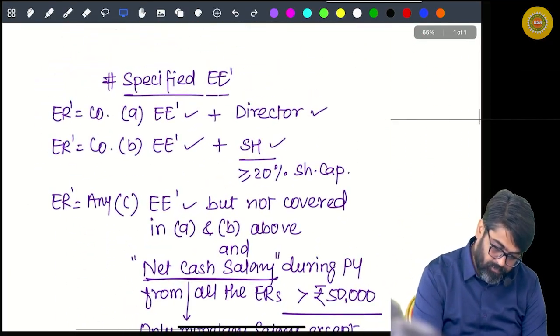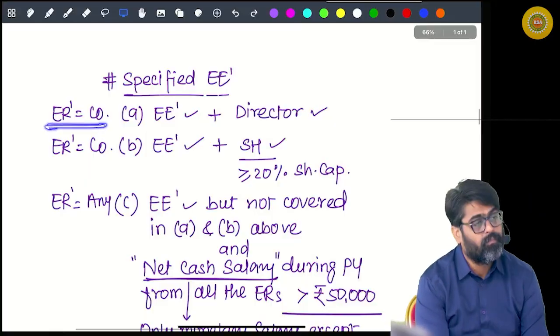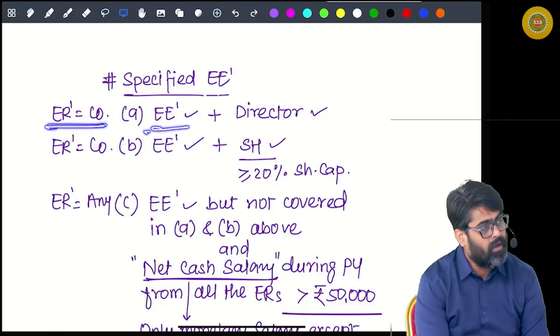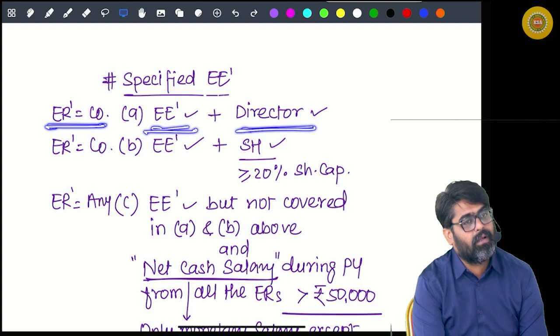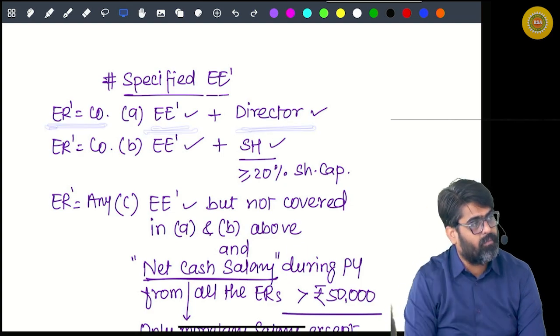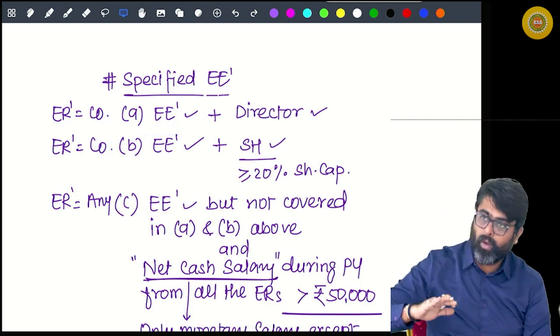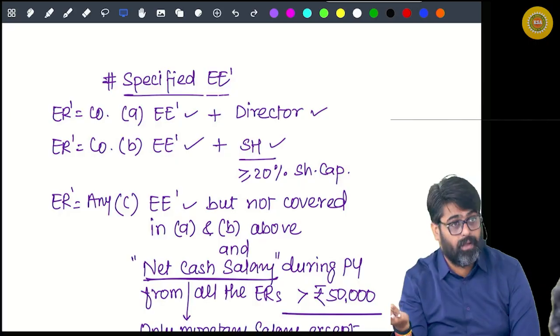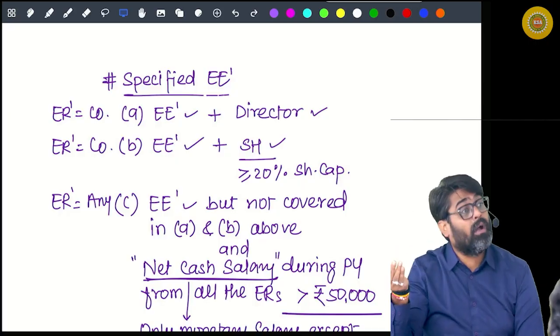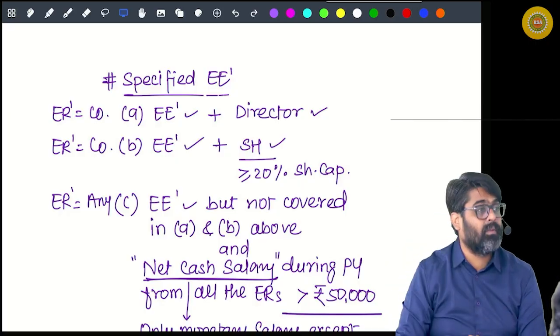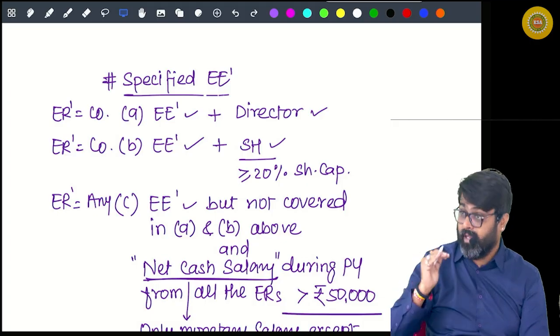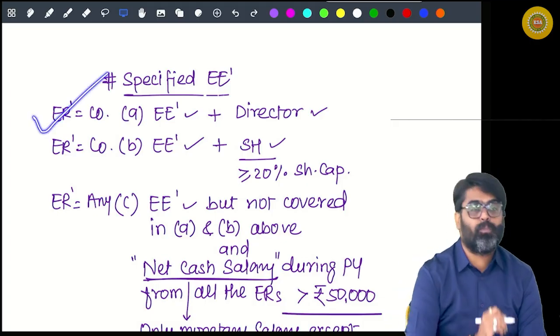Pay attention. You are an employee of a company, and also a director in that company. You are a specified employee. So you are a director employee in any company. You are a specified employee.